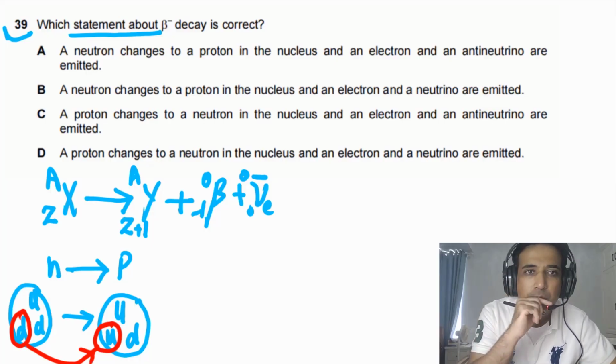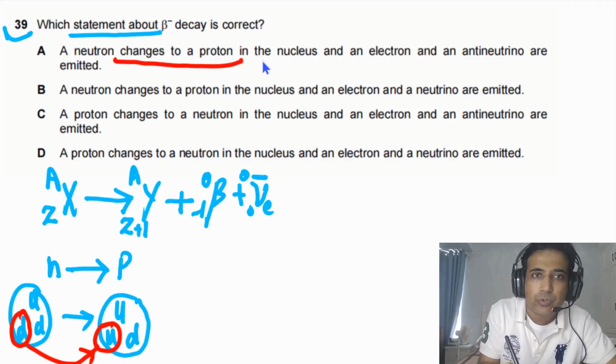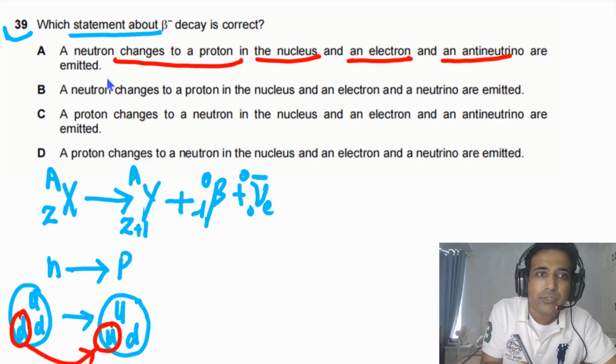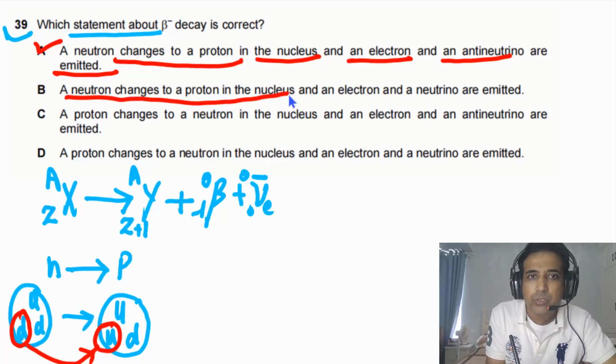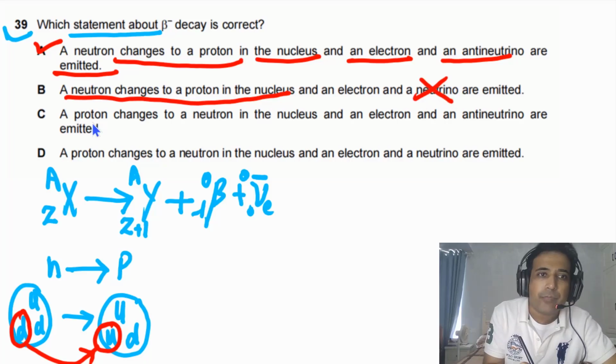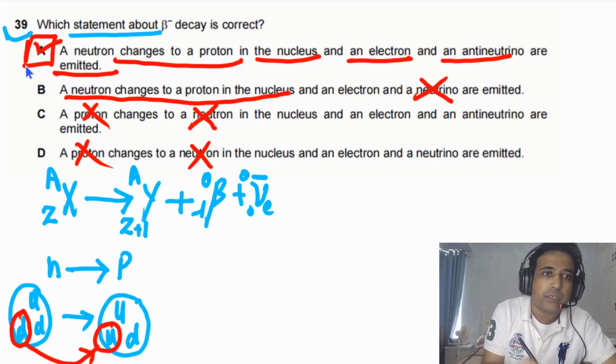Now if you look at the given options, it is given to us that a neutron changes to a proton in the nucleus, and an electron and an anti-neutrino are emitted. So this statement is correct. A neutron changes to a proton in the nucleus, this is right. Electron and neutrino, this is incorrect. A proton changes to a neutron, this is incorrect. A proton changes to a neutron, this is also incorrect. In this case neutron changes to proton. So the answer for this question is A.